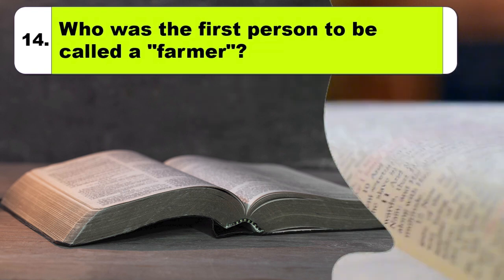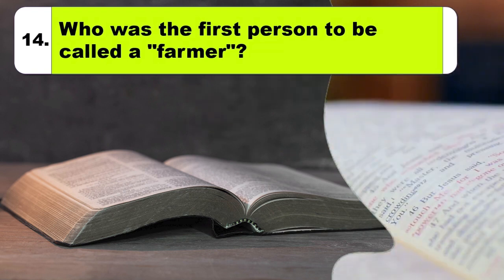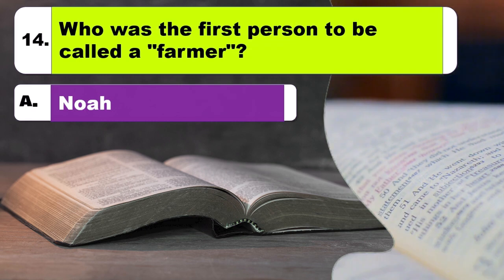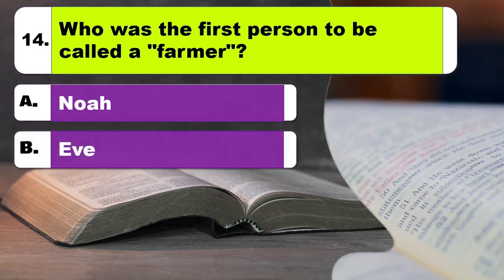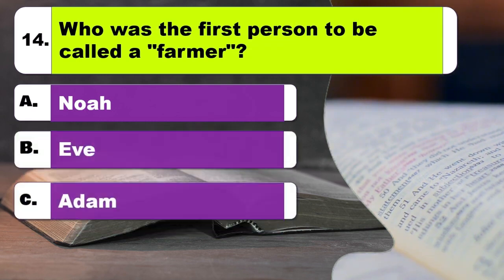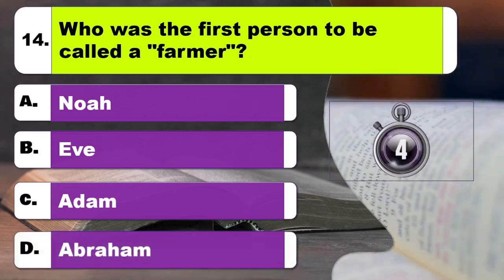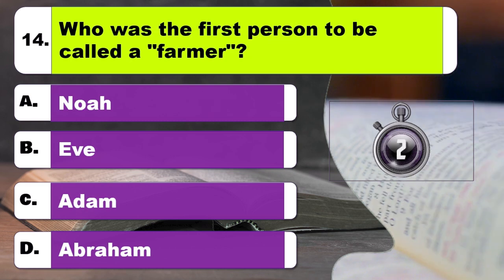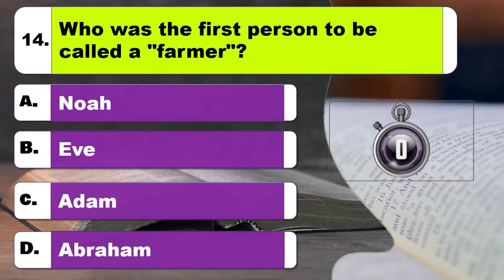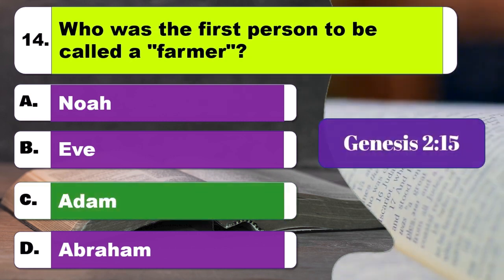Question 14. Who was the first person to be called a farmer? Option A, Noah. Option B, Eve. Option C, Adam. Option D, Abraham. The right answer is option C, Adam.